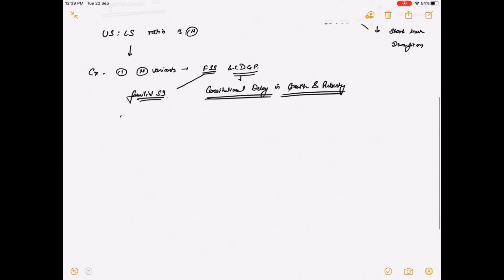Firstly we have the normal variants. Second is intrauterine causes, and third is postnatal or acquired causes of short stature.